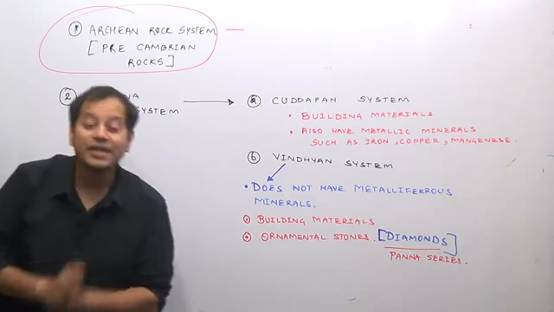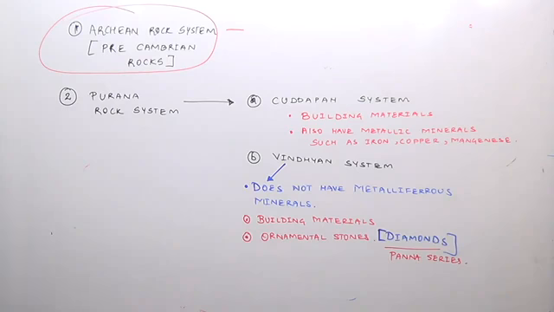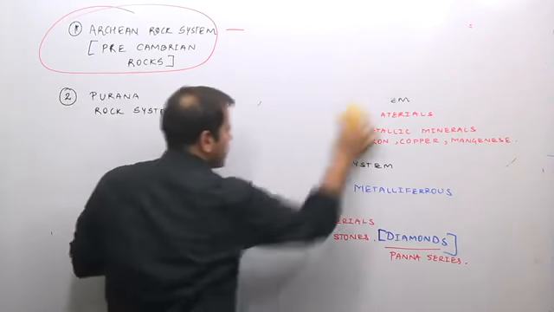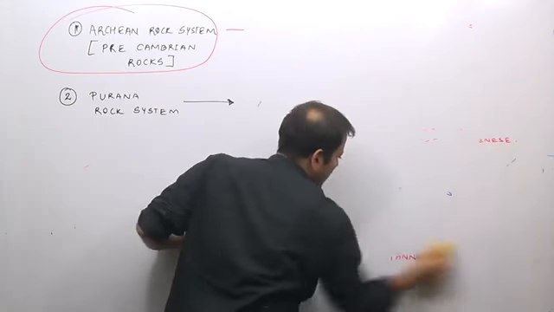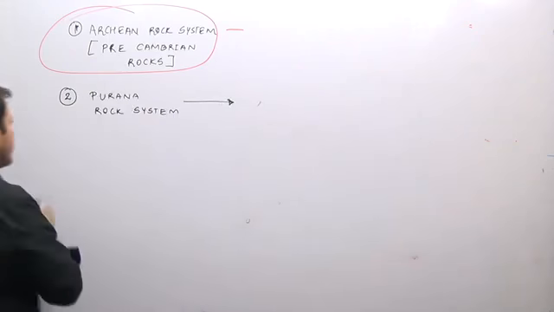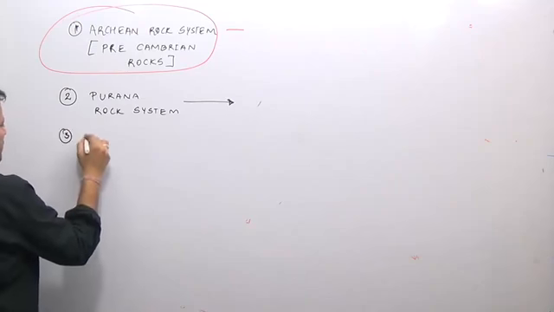The third kind of system which is found here is the Dravidian rock system. As such, the Dravidian rock system does not have any significance. We are just studying it. From the general studies point of view, it does not have much significance, so I won't go deep into the Dravidian rock system.